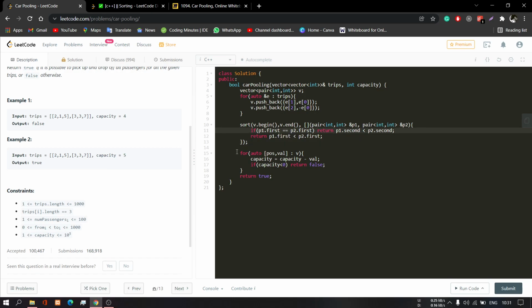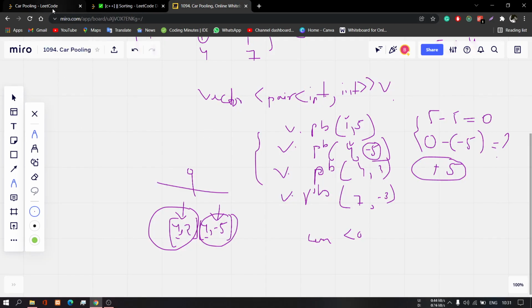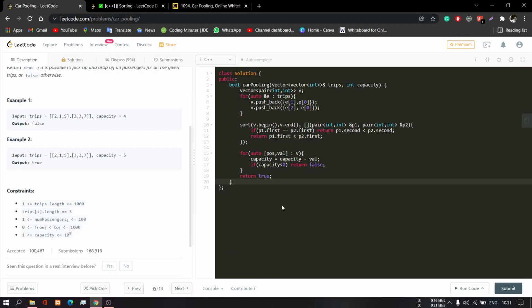Now I iterate through all the elements, and I just simply reduce my capacity value. Okay, and whenever I get a value which is less than 0, simply return false, and otherwise I just return true, as I show you here. Okay, so this is the very simple code.